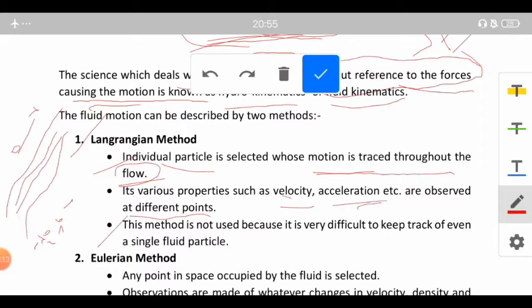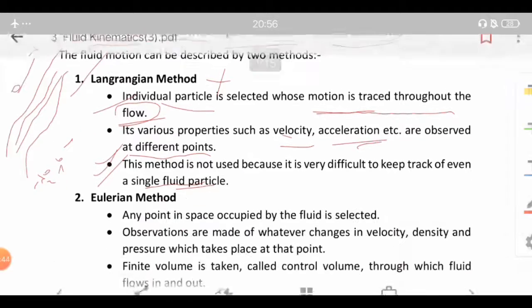This method is not used because it is very difficult to keep track of even a single fluid particle. You can imagine that keeping track of a single fluid particle at different points is a really difficult job. So the Lagrangian method is not very suitable for keeping track of fluid particles. This is basically the limitation of the Lagrangian method.